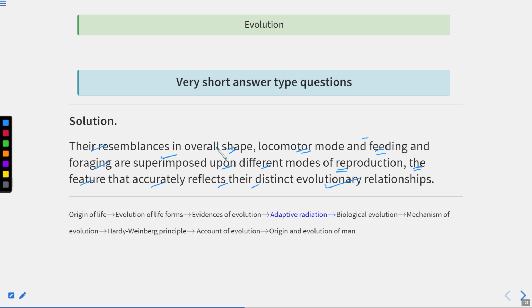Rest all is same: the overall shape, locomotion habit, feeding and foraging habit. Okay, so this is clear. This is due to convergent evolution.